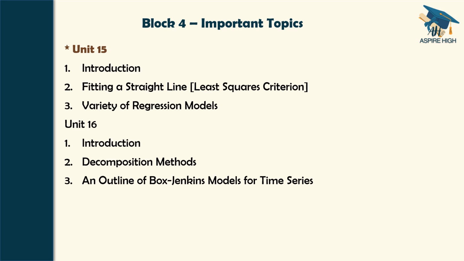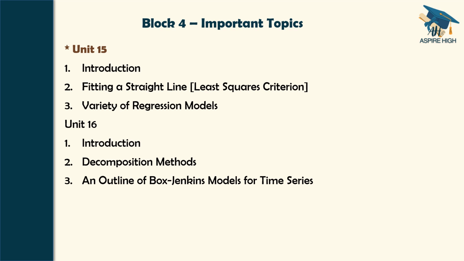So in this way, we have identified topics in respect of all the 16 units, but at the same time, we have also identified important units and marked them in a separate color.